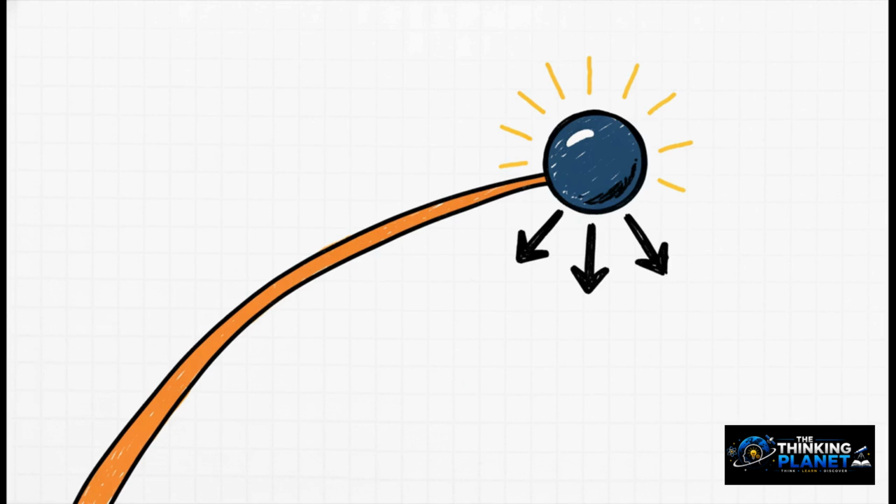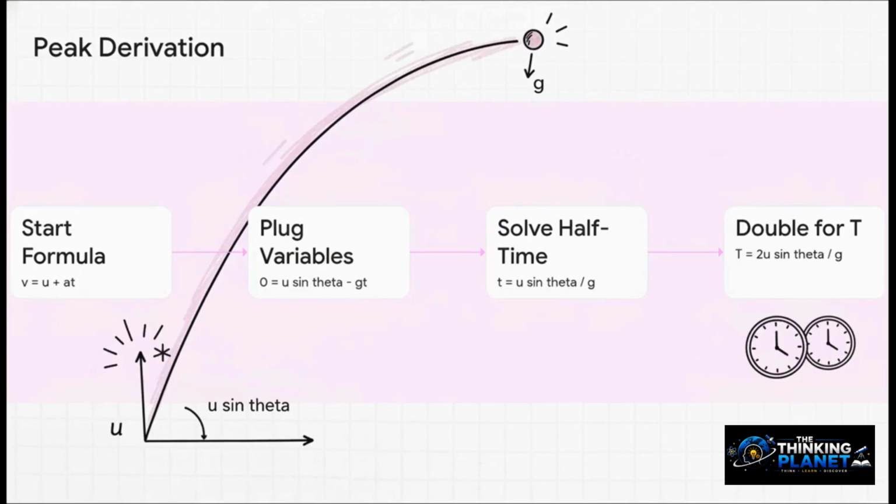In physics terms, at maximum height, the vertical velocity becomes exactly 0. That 0? That's our aha parameter. It is the exact anchor we need to solve the first half of our puzzle. Let's see how this builds into our equation. We start with a classic kinematic formula: final velocity equals initial velocity plus acceleration times time, or v equals u plus at.